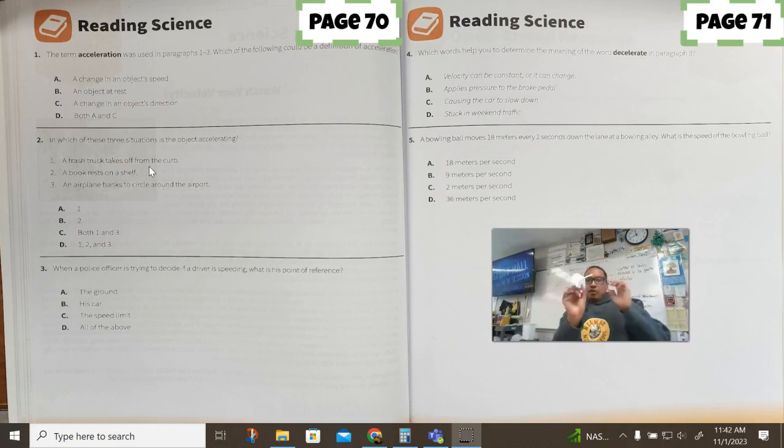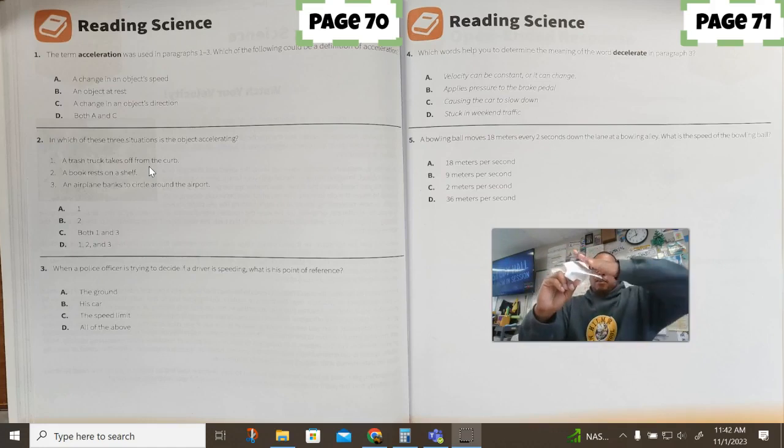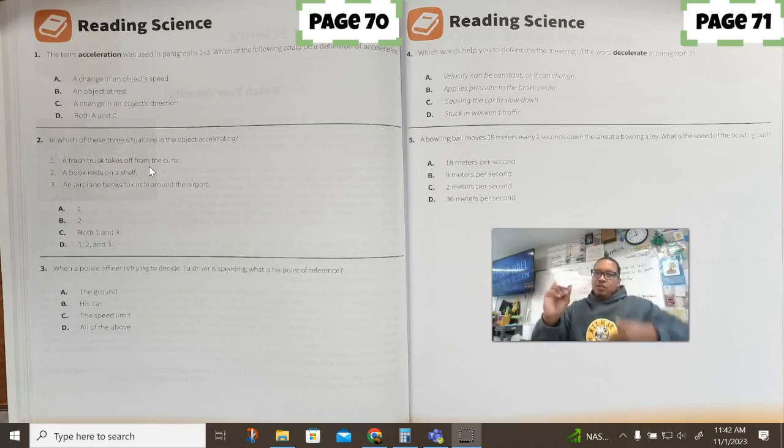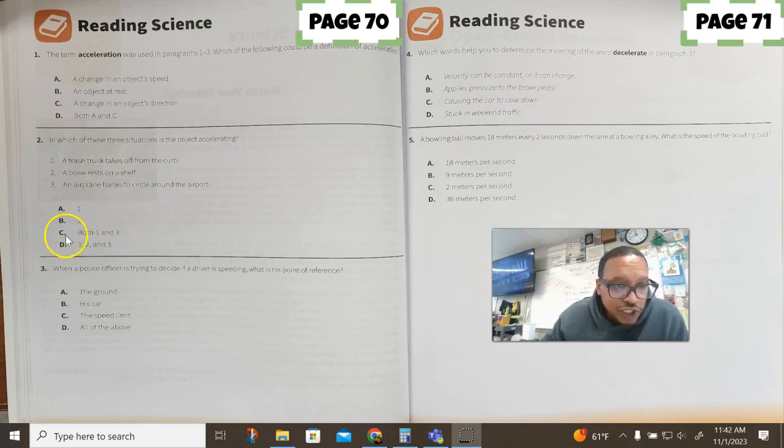And just so you know, when an airplane is banking, it's like this, right? So here's my airplane. When it's banking, it's tilted, just like the banks of a river. A river bank is tilted that way. That's what it means, that angle. And then it's going around, and since it's going around, it is constantly changing what? Hopefully you got it, changing direction. So that also would be acceleration, okay? So the answer to that one would be 1 and 3. So both 1 and 3 is C.